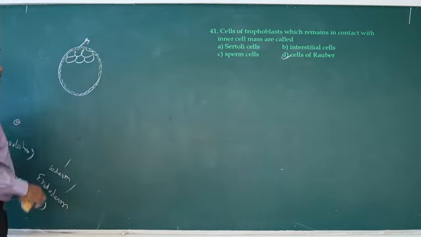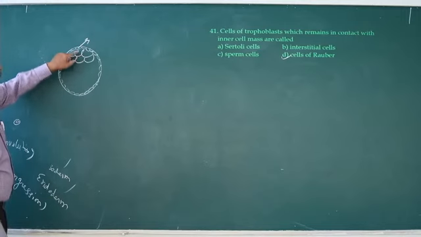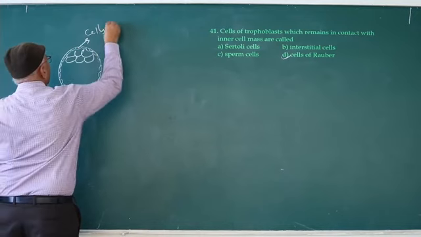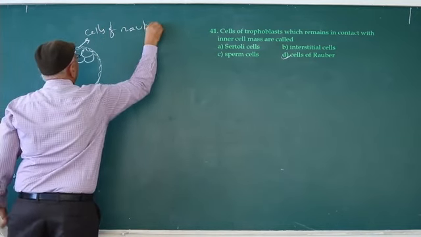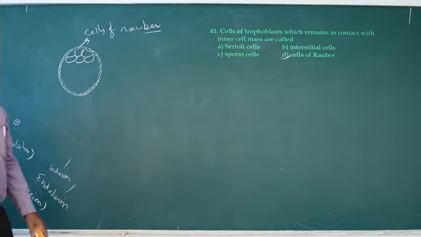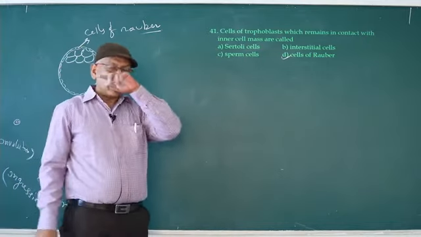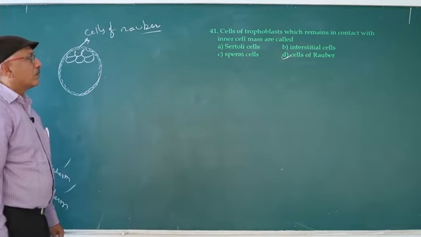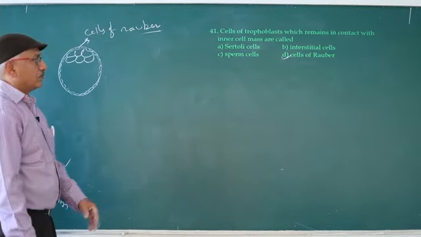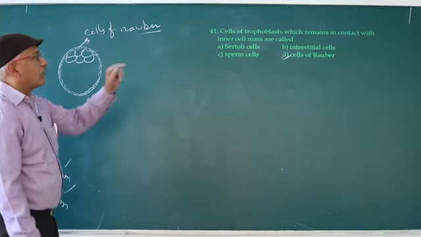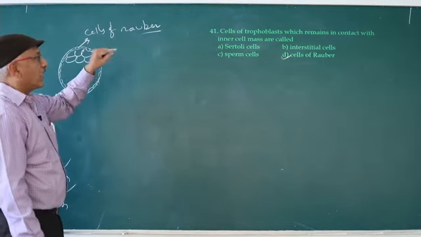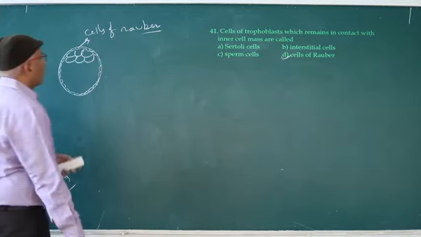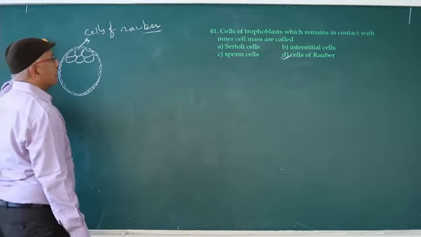So cells of Rauber. The flattened cells present above the polyhedral cells are known as cells of Rauber. Cells of trophoblast which remain in contact with the inner cell mass are called cells of Rauber. So it is the blastocyst stage.